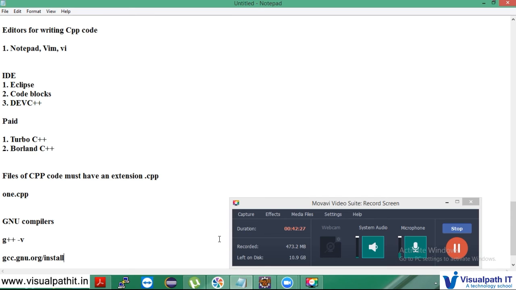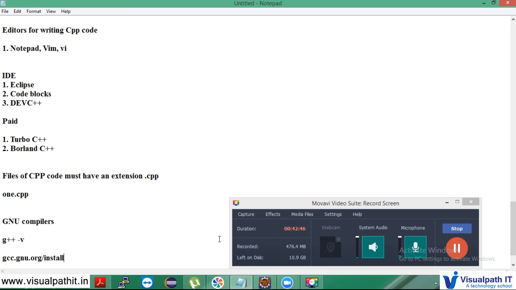In companies, Eclipse has a dedicated version for C and C++ developers. We have CDT, the C Development Tools, a plugin you have to install in Eclipse. Code::Blocks is also widely used. It's a very good IDE.